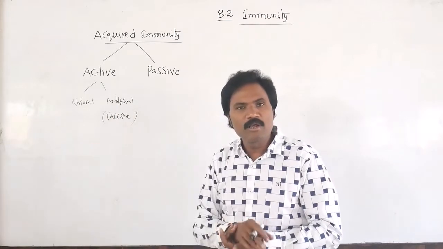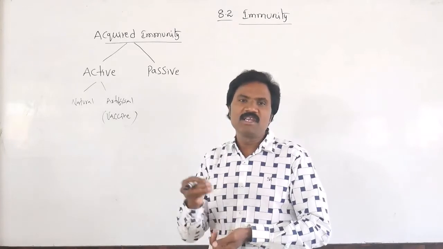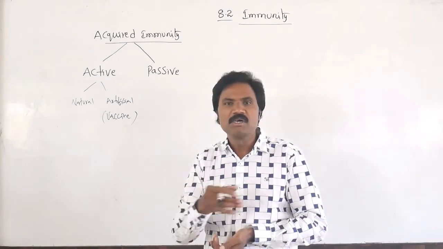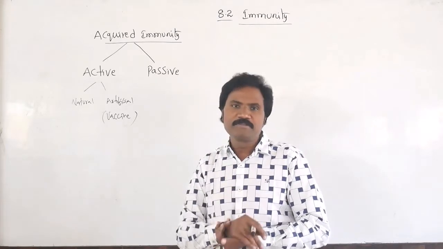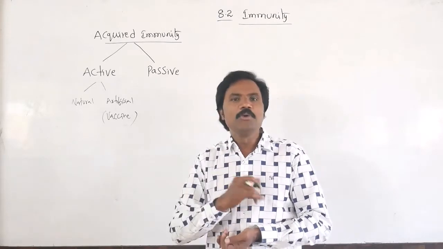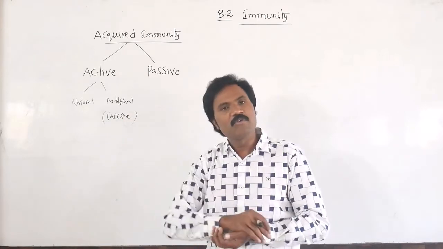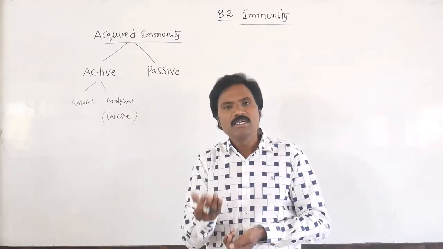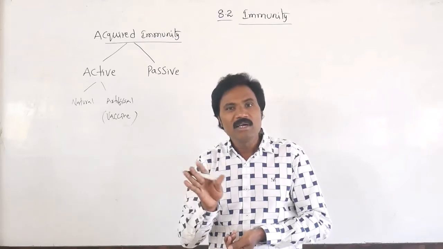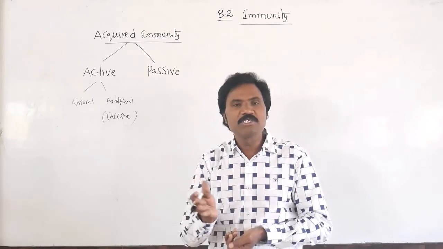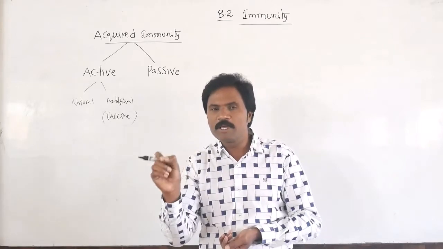Examples are BCG, Bacillus Calmette-Guerin, against TB, as well as influenza and polio vaccine, which are first generation vaccines, and smallpox. These are live, dead or weakened complete pathogens.